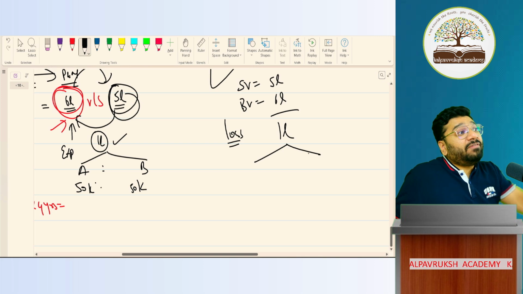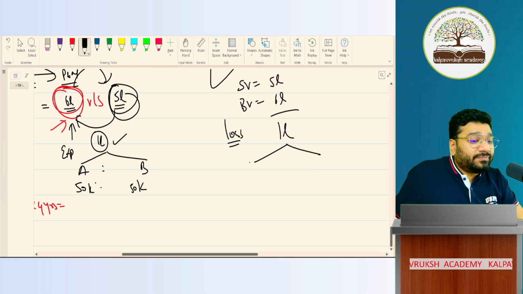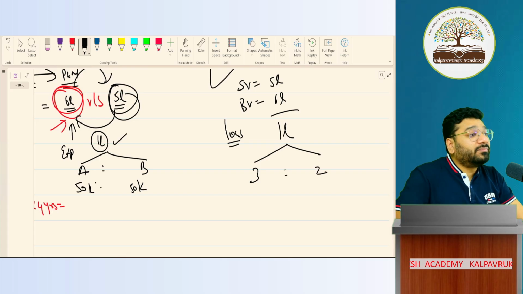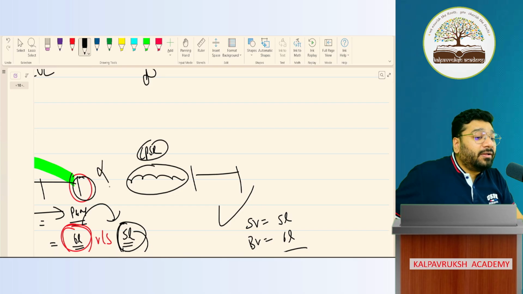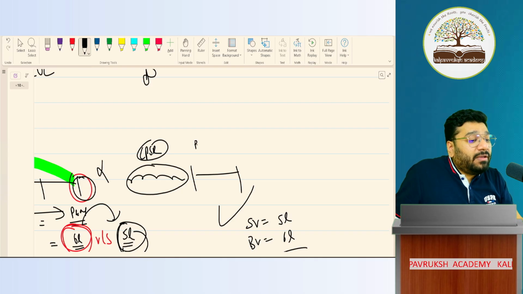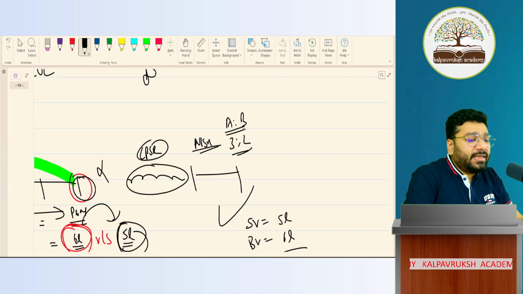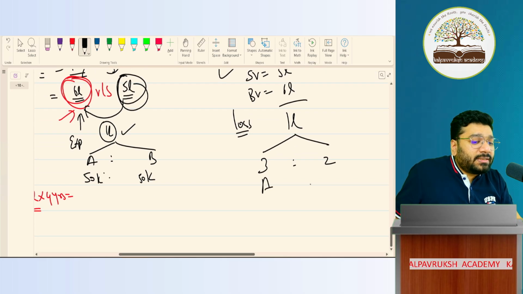This loss in future will be shared in what ratio? New ratio, 3:2. I said revaluation was not done. Whatever the profit or loss comes from the sale of this machinery, it will be shared in the new profit sharing ratio, which is what? 3:2. A and B's profit sharing ratio is 3:2. Tell me, what is the loss of A and B?